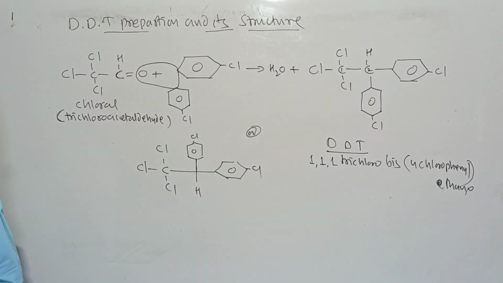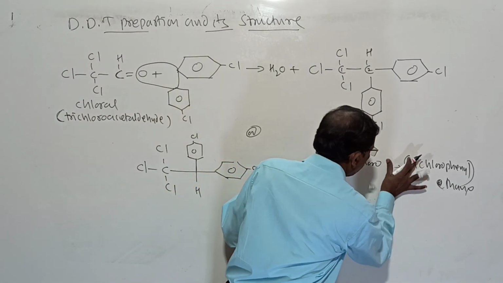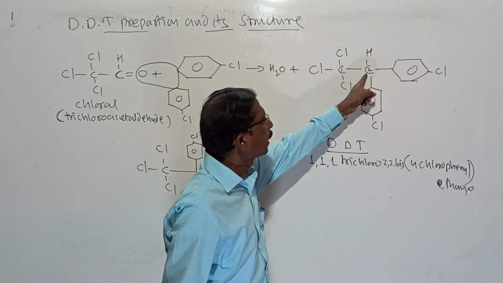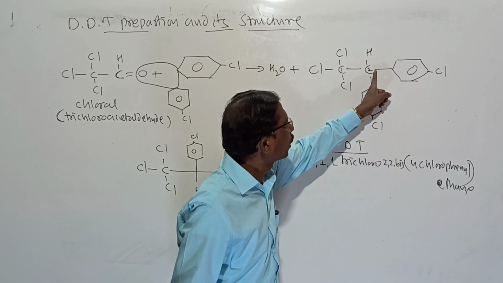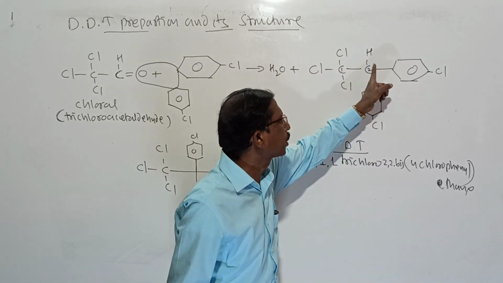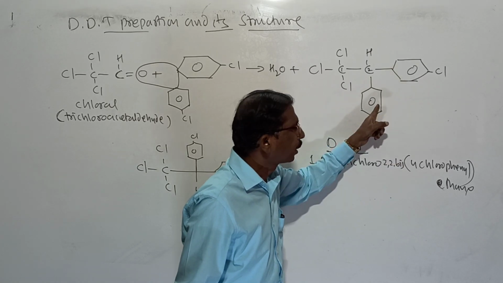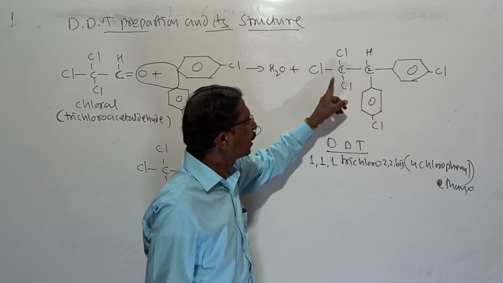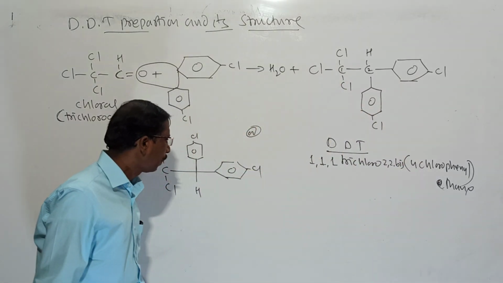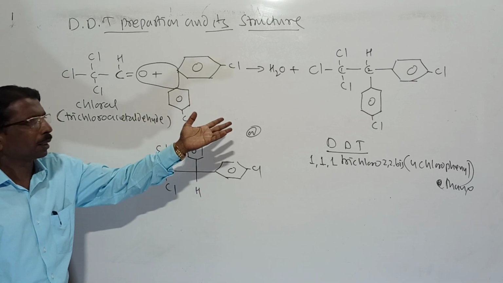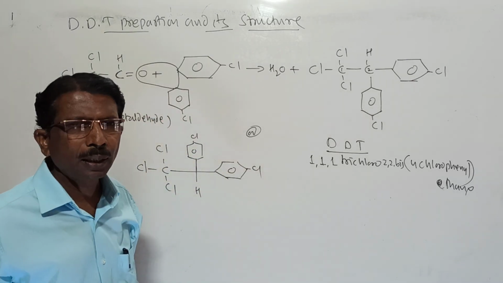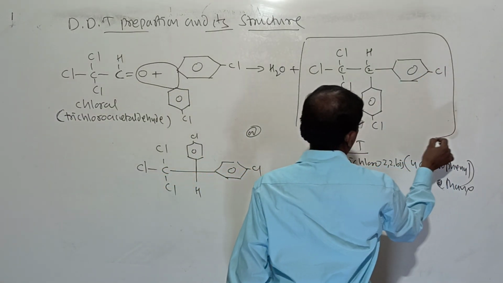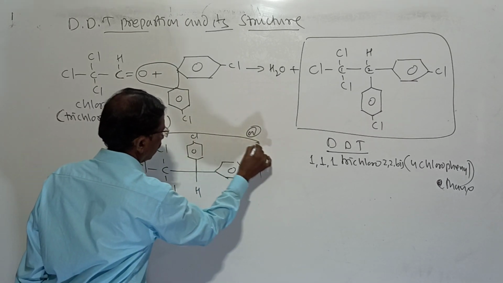In the IUPAC name, trichloro is on the first carbon, and on the second carbon atom, two phenyl groups are attached. Bis means two, and then 4-chlorophenyl ethane. It is the IUPAC name, and then there is the common name. You may write this structure or you may write this structure. Generally, preparation may not be asked in the examination. Generally only the structure may be asked, and you write the structure like this, or you may write this structure.